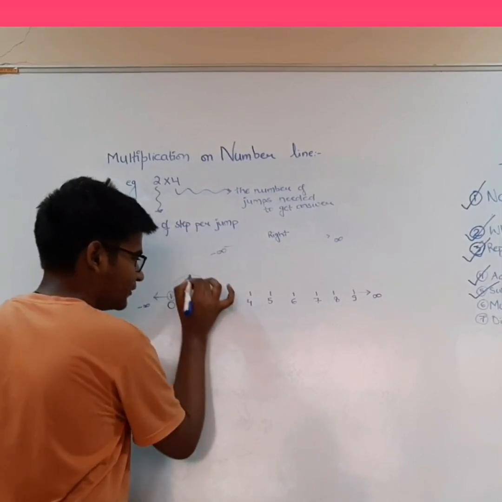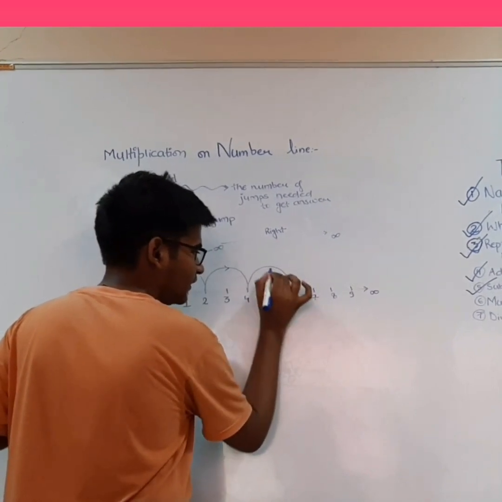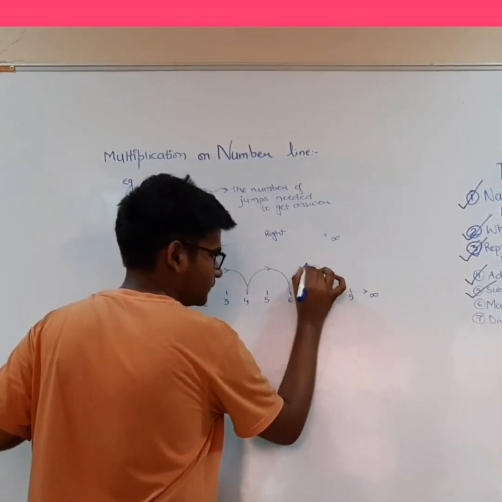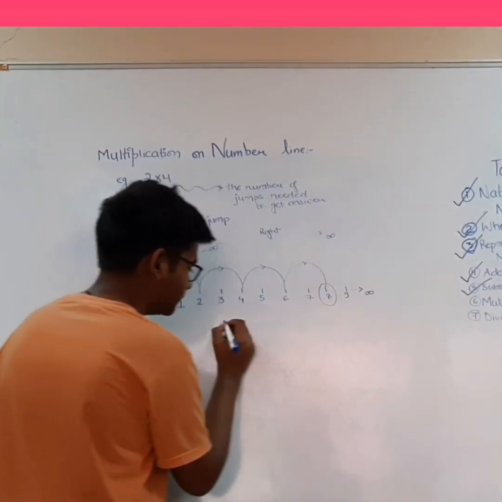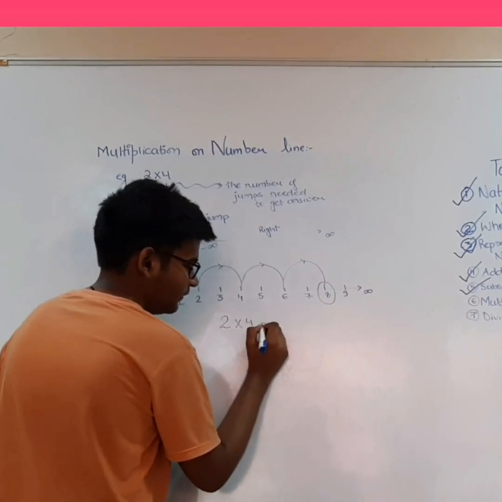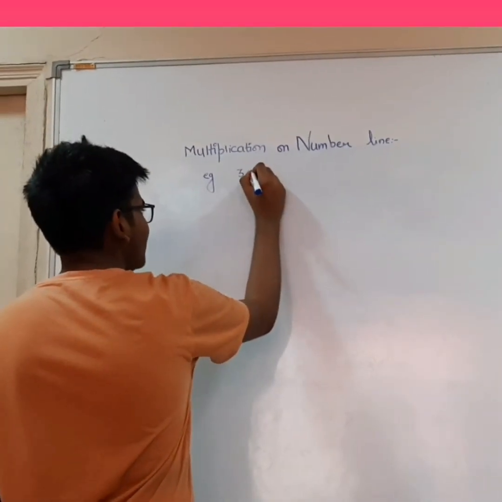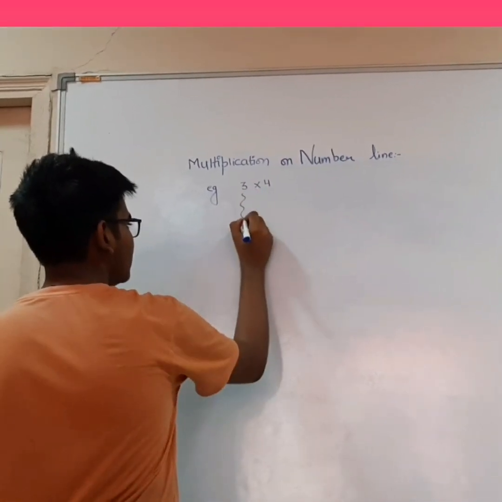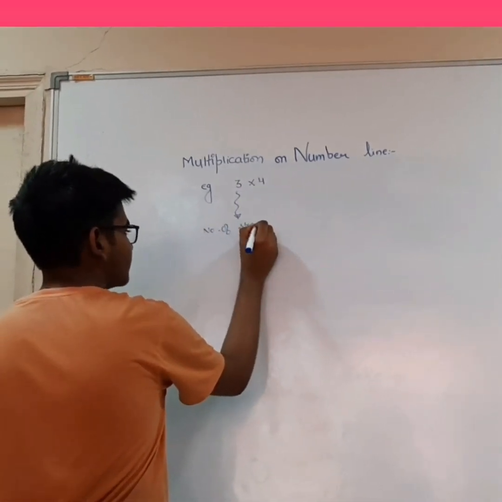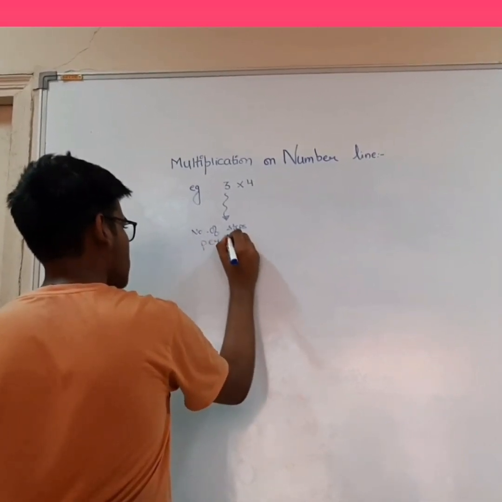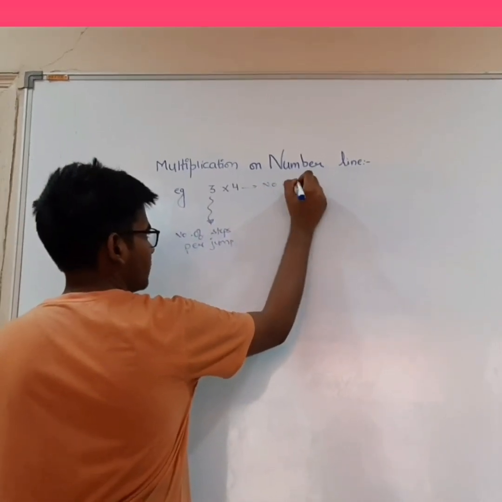So our first jump, second, third and fourth. The number on the fourth jump will be our answer. So 2 into 4 will give us 8. Let us take another example. 3 into 4. In this, 3 is the number of steps per jump and 4 is the number of jumps.